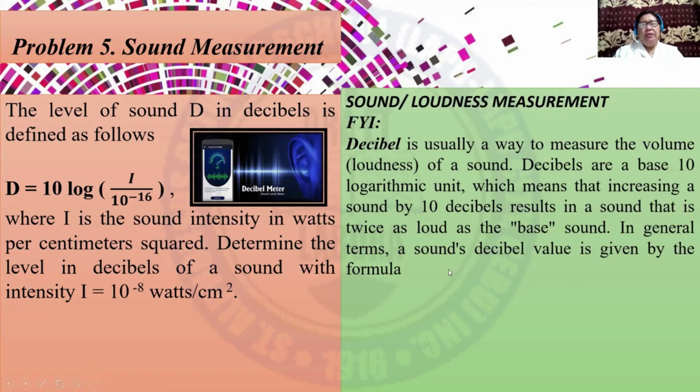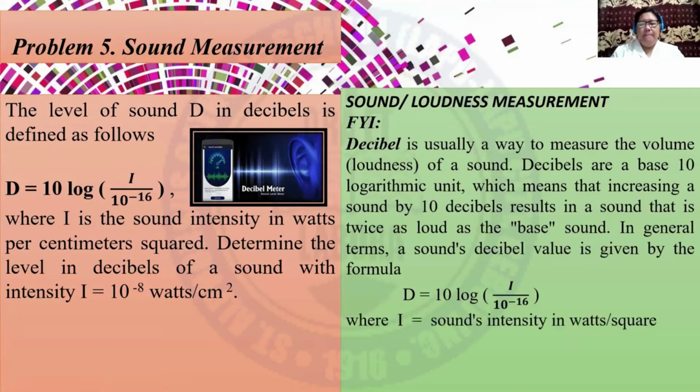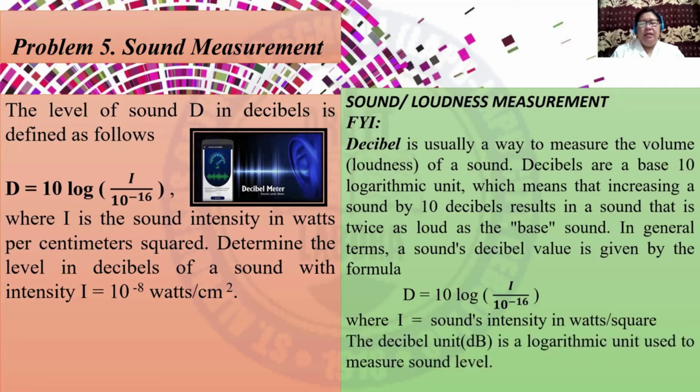In general terms, a sound's decibel value is given by the formula D is equal to 10 log of the quantity I over 10 raised to negative 16, where I is equal to the sound's intensity in watts per square units. The decibel unit, dB, is a logarithmic unit used to measure sound level.